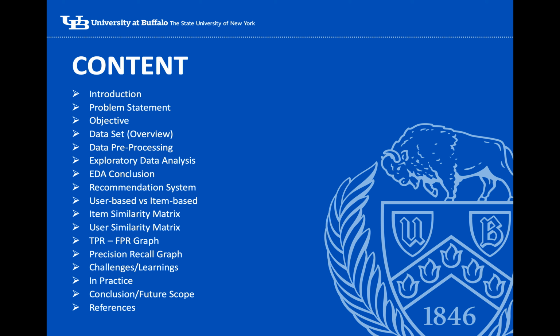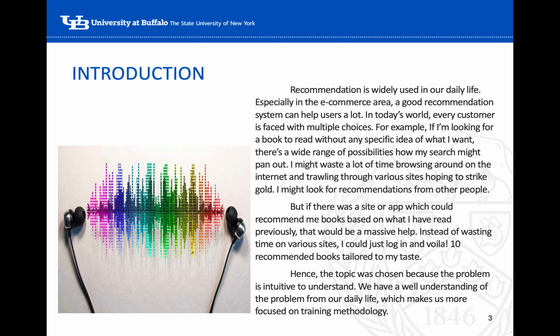Before moving on to that, let us understand what a recommendation system is. Recommender systems are pervasive. We all have encountered them, either while buying a book on Barnes and Noble, renting a movie on Netflix, listening to music on Spotify, or finding a bar to visit from Foursquare. A good recommendation system can help users a lot. The power of recommendation systems is being harnessed by most businesses these days, from Netflix to Amazon, Google to Goodreads. Recommendation engines are one of the most widely used applications of machine learning algorithms.